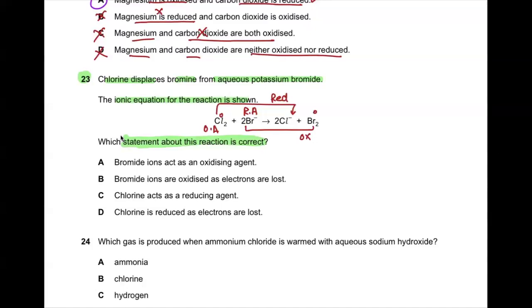Is this understandable? Now, bromide ion acts as an oxidizing agent goes wrong. Bromide ions are oxidized as electrons are lost. So yes, it is oxidized, and in oxidation the electrons are lost as well. So it seems correct, but we have to make sure the rest of the statements are wrong. Chlorine acts as a reducing agent. We have seen that chlorine is acting as an oxidizing agent, right? So this goes wrong. Chlorine is reduced as electrons are lost. Yes, chlorine is reduced, but in reduction electrons are not lost, electrons are gained. So D goes wrong. So the B statement is correct.